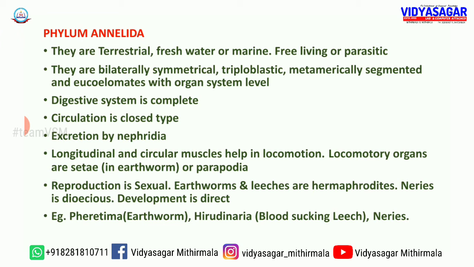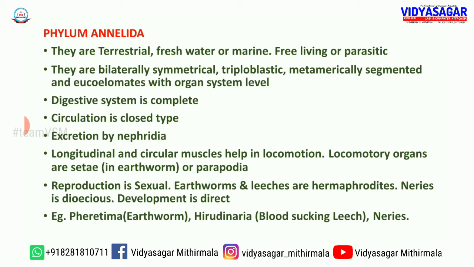What do you mean by metameric segmentation? It means the body is divided into equal compartments. The equal compartments are called metameres, and such a character is called metameric segmentation. That is a critical character of phylum Annelida. Then they are eucoelomates. Eucoelomates means they have a true coelom.